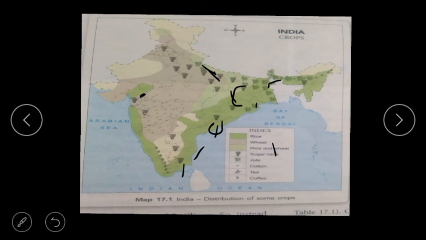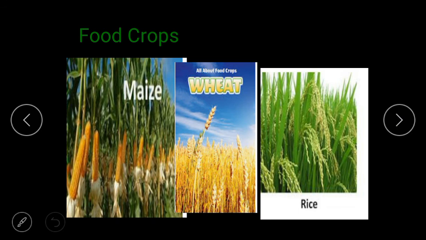Okay, so we have seen India's crops and in which places they are cultivated. So these all were about the Indian major crops. Now we are going to study about horticulture.